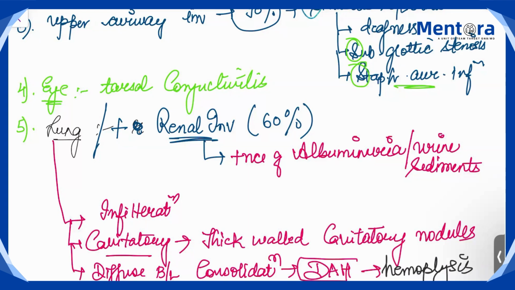He'll land up in the emergency. You will do an X-ray and CT scan. You will find multiple nodules, multiple cavitations, a diffuse alveolar hemorrhage picture. Plus go through the history, ask for upper airway involvement, ask for renal history. You will reach a diagnosis of Wegener's granulomatosis. And very rarely the patient can have pneumothorax also, because it is a diseased lung. The parenchyma has already been destroyed, so there can be pneumothorax also.